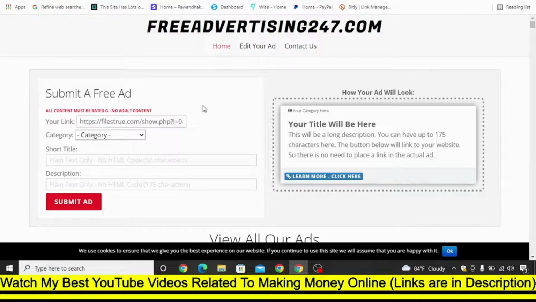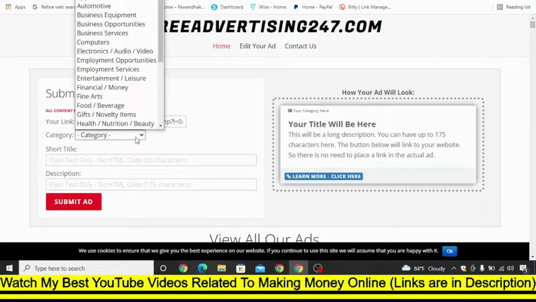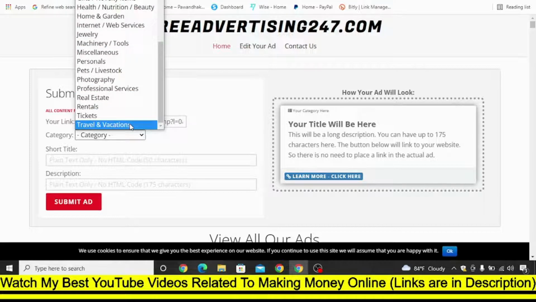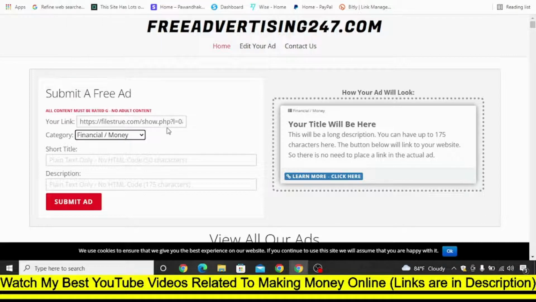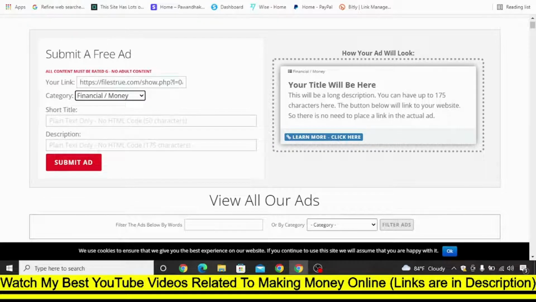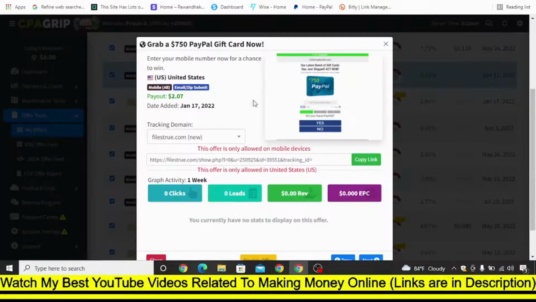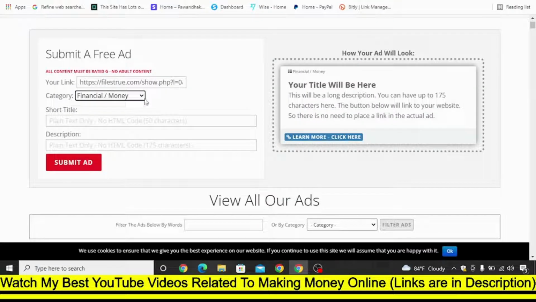Okay, once you paste your affiliate link, you'll be given this to select the category. You can just select business opportunity, or if there is another like finance or something, you can select financial and money. Now for the short title, you need a title. What you can do is just grab this title, grab a $750 gift card now. So let's put it for now.